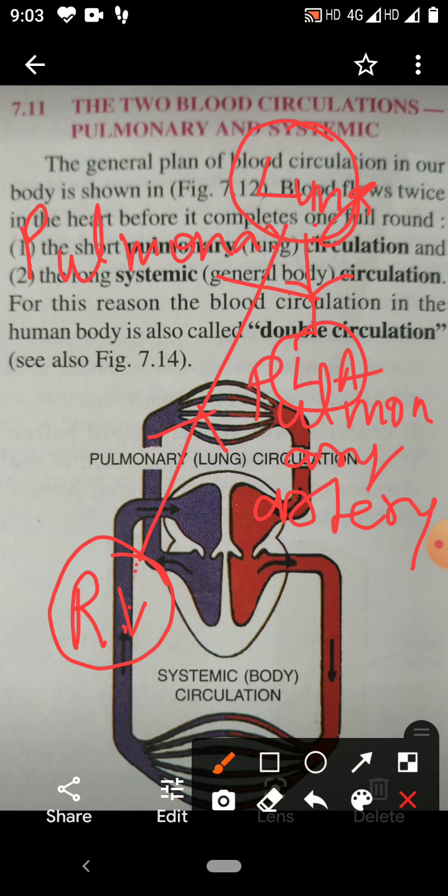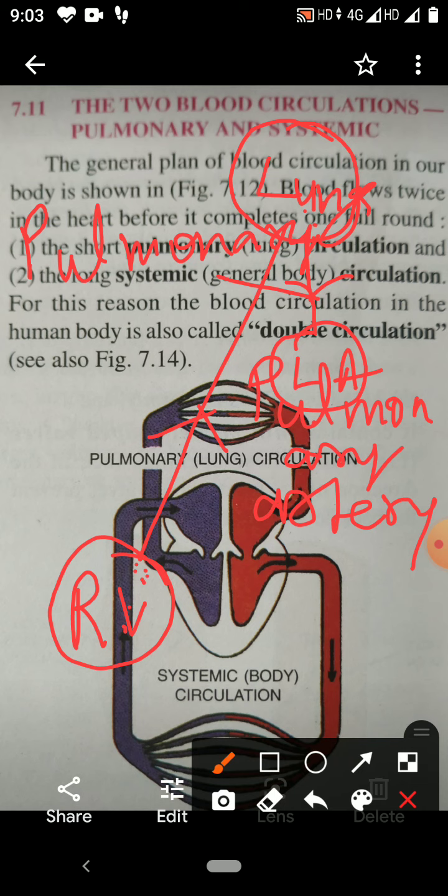It is known as pulmonary circulation. Pulmonary circulation is circulation of blood from the right ventricle to the lung and from the lung to the left auricle.